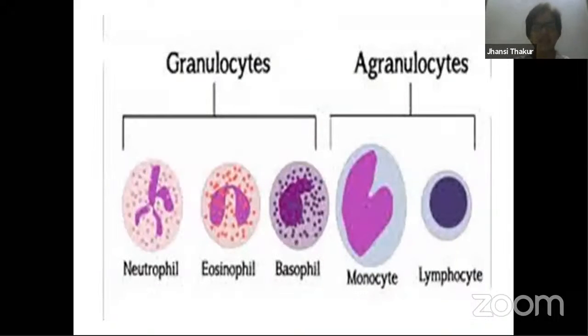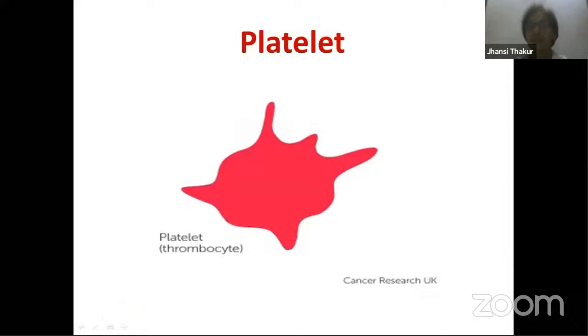So this is a slide which summarizes the entire information about WBCs as agranulocytes and granulocytes. Granulocytes are 3 types, right? Neutrophils, acidophils, basophils, and the agranulocytes are of 2 types. Okay, fine. Now another important part of blood, which is a fluid connective tissue, is the platelet.